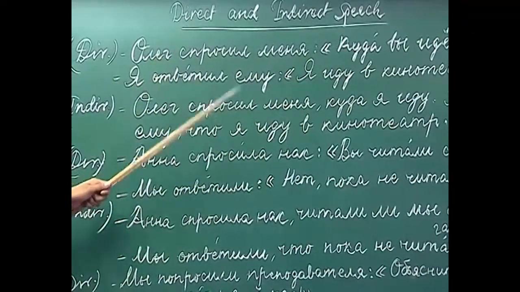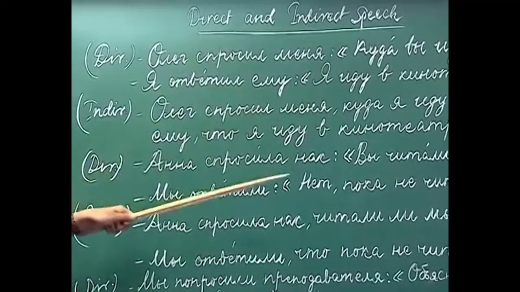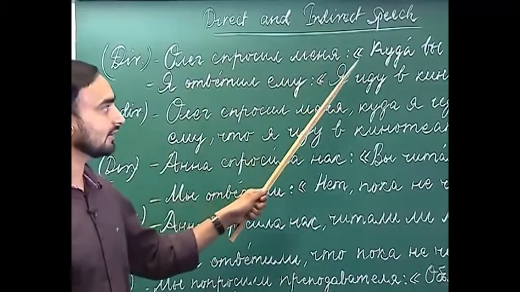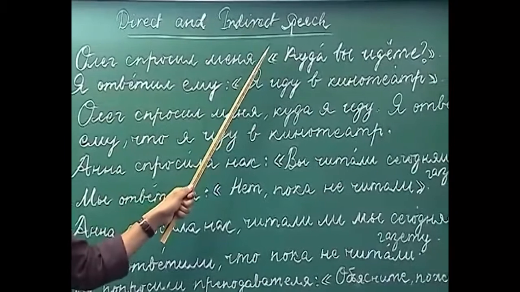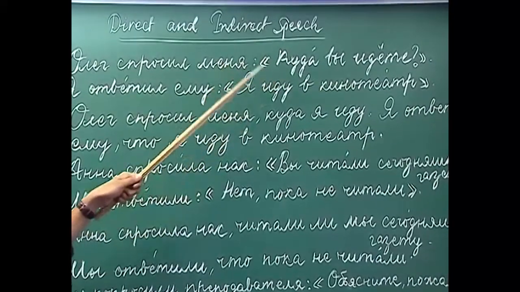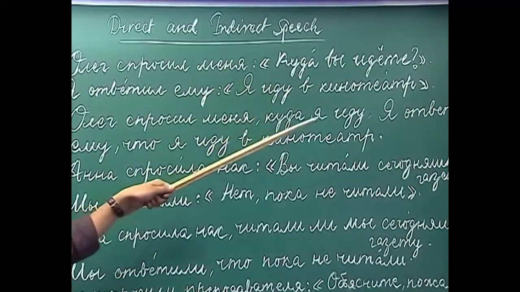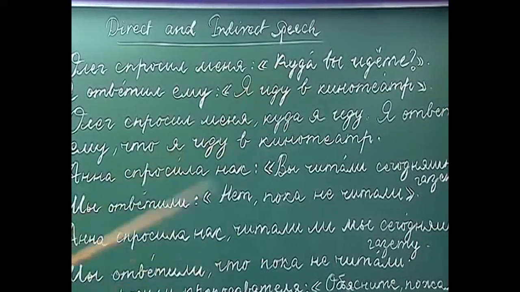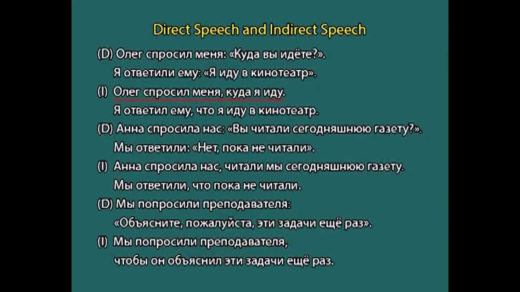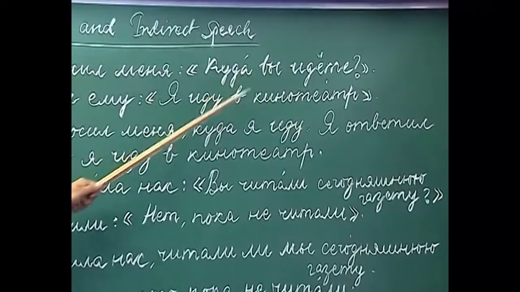So, now how will you change this direct speech into indirect speech? We have learned that if direct speech has an interrogative word, then we have to retain the interrogative word and change the direct speech accordingly. So, Oleg prasil minya kuda ya idu. So, here kuda has been retained and this ty has been changed to ya.